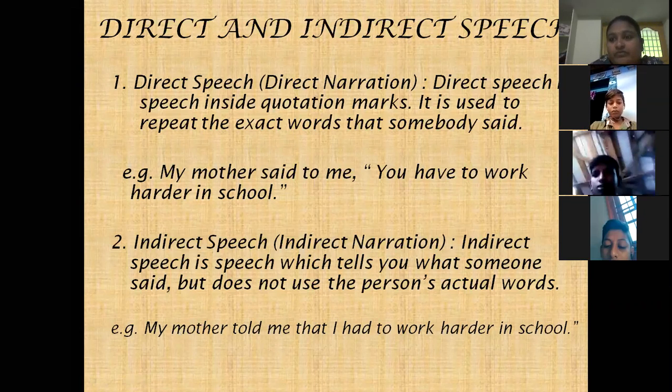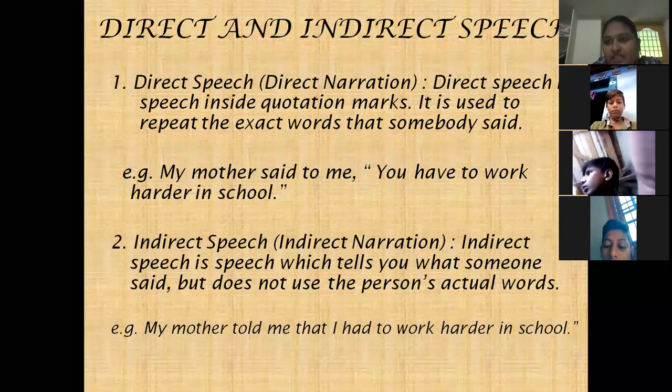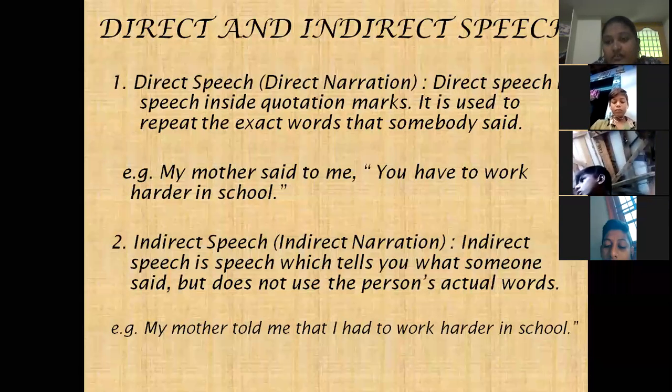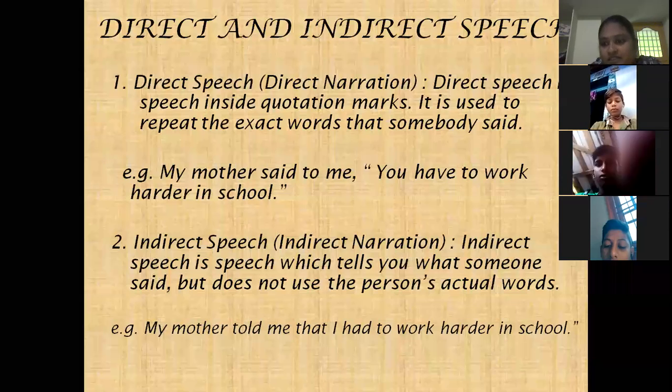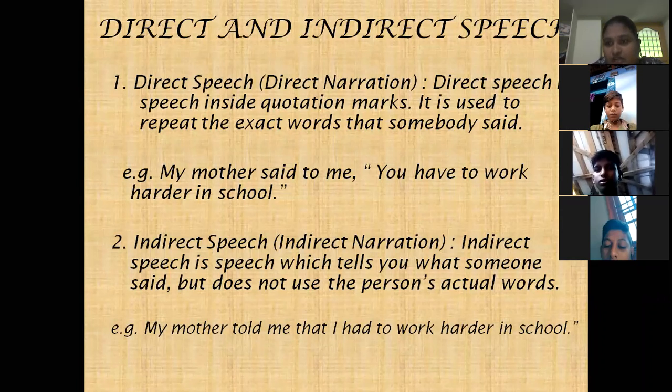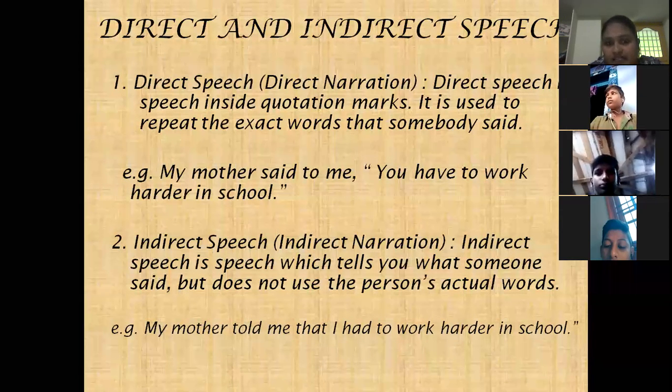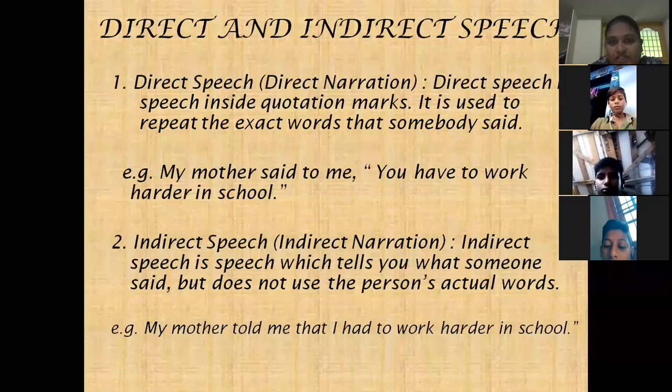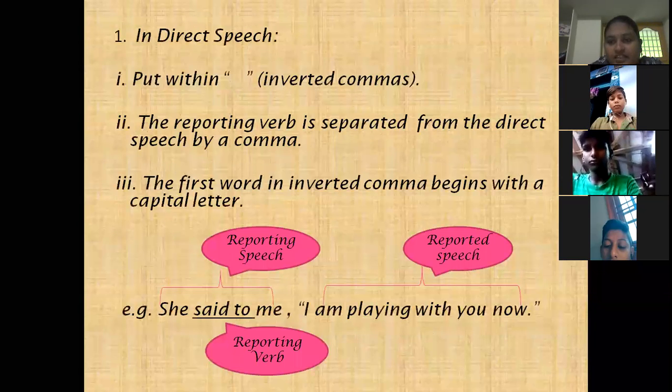Direct means the message which we listen from the speaker, we are trying to convey as it is without any changes, exact words of the speaker. That is direct speech. Indirect speech means we are making some changes to convey the same message. That is indirect speech. It is already we discussed in the previous class, and here a very important point is,